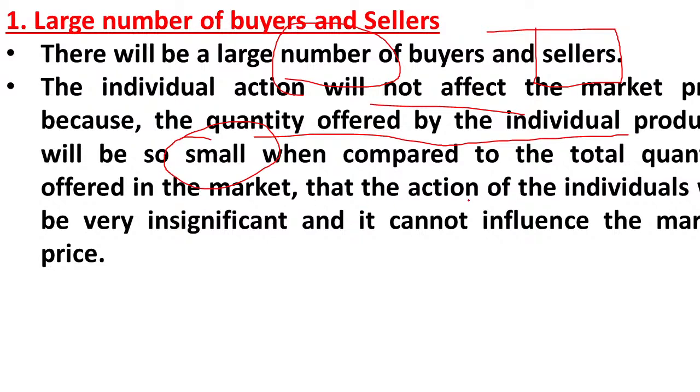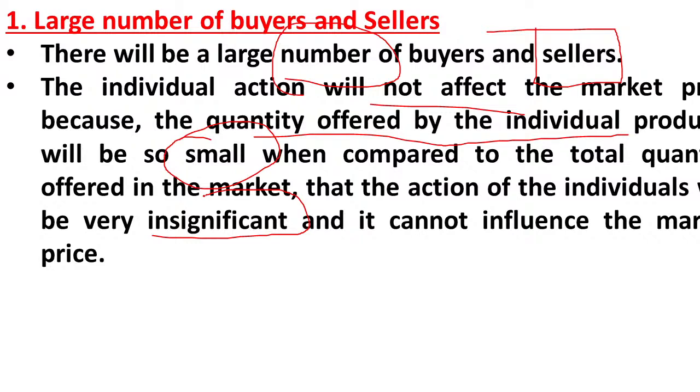So the action of an individual will be very insignificant and it cannot influence the market price, because each producer is producing a small amount of the good here. There are n number of producers, so they cannot influence the prices. In the same way, the number of buyers is also large here, so even buyers cannot influence the prices.